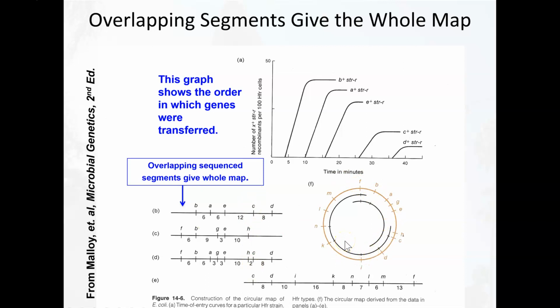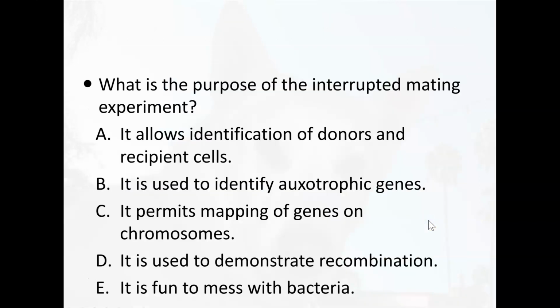Before we had the ability to just throw some bacteria in a sequencer and find all the nucleotides that made up this chromosome, we had this really inventive and creative way of mapping the relative locations of genes on a bacterial chromosome.